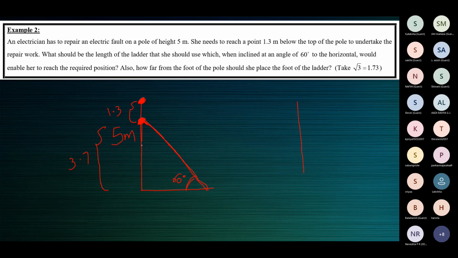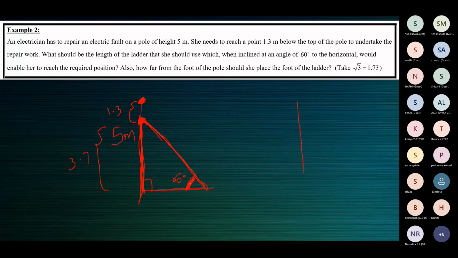And we are going to work with only this triangle. There's only one right triangle. We're going to use trigonometric ratios in this right triangle, wherein this side is only 3.7, not 5 meters. And we know that in a right triangle, when you know one angle and one side, you can find everything else.